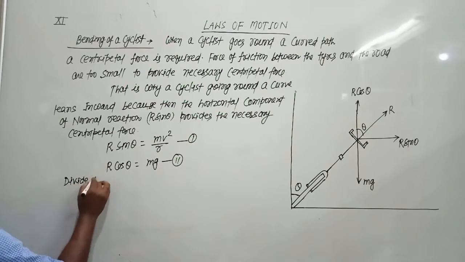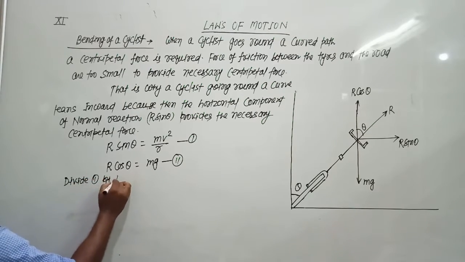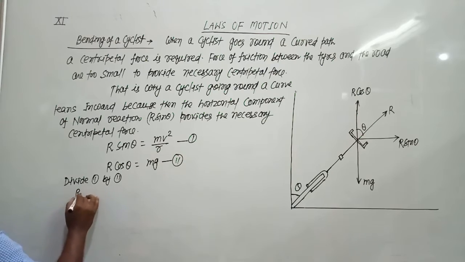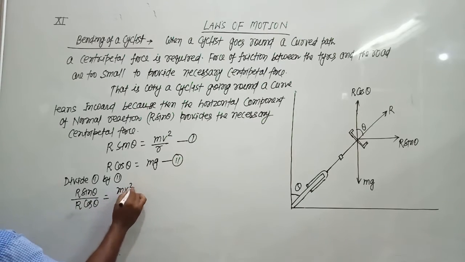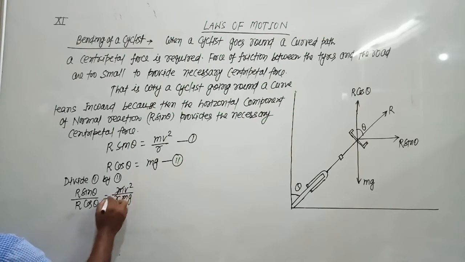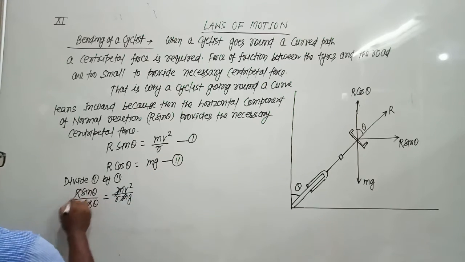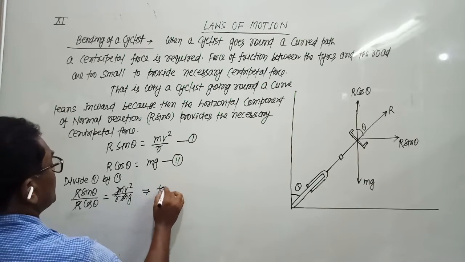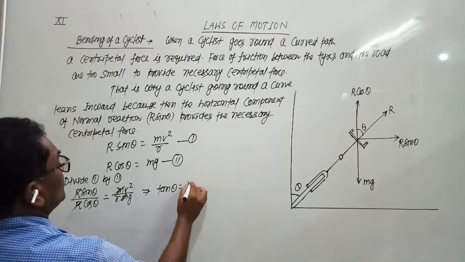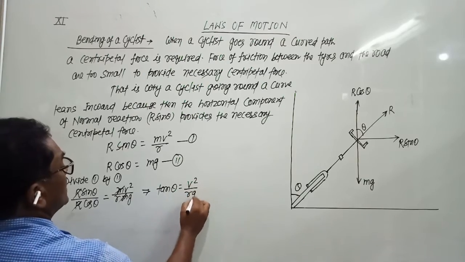So we get R sin theta upon R cos theta equals mv square by R upon mg. So m gets cancelled, R and R cancel. So we get tan theta equals v square upon rg.